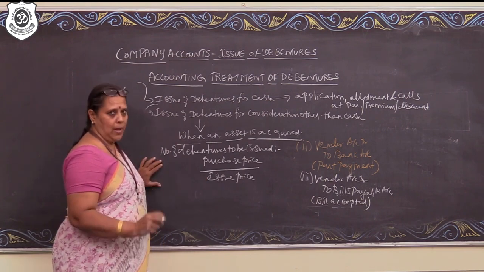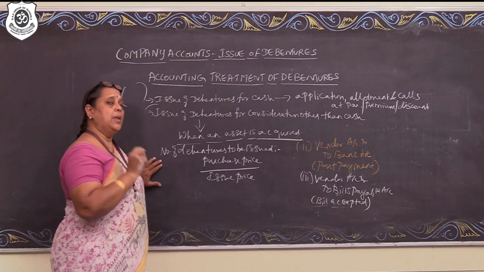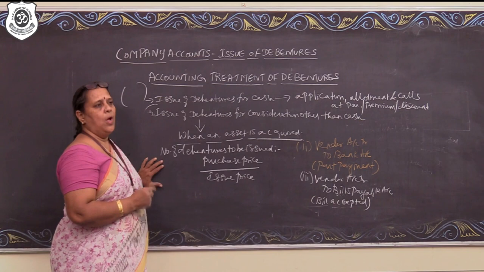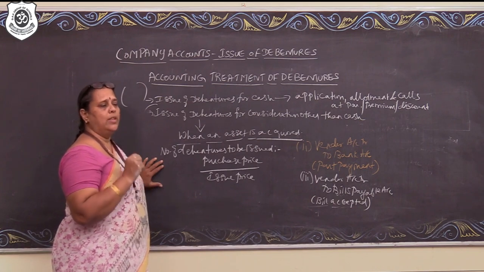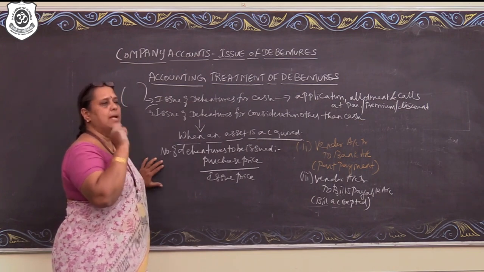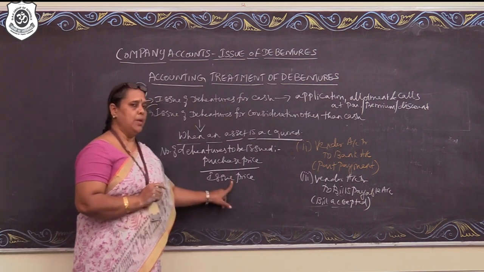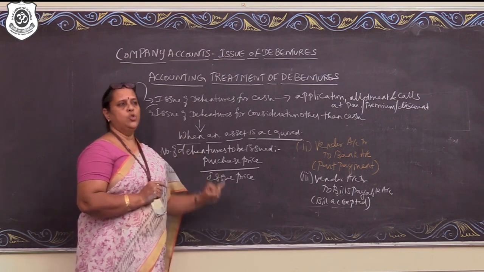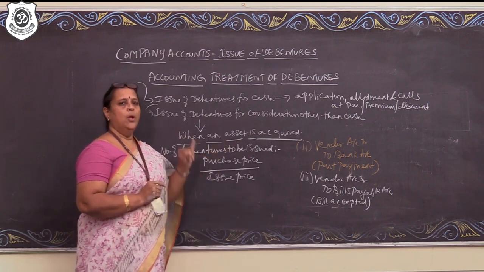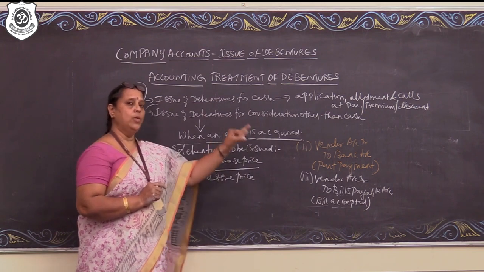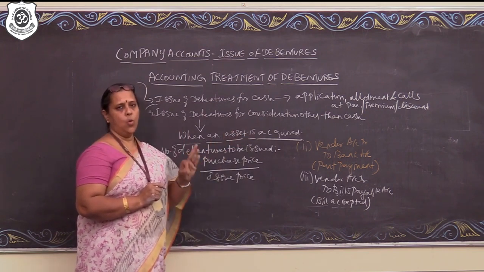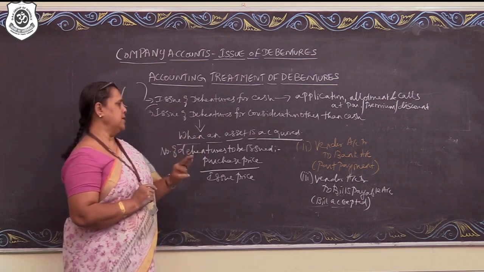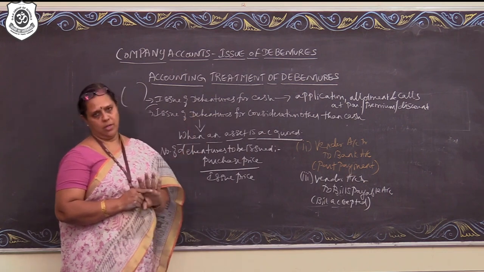So, it can be face value if it is at par. It can be at a premium when the debentures are issued at a price higher than the face value, or it can be at a discount when the debentures are issued at a price less than the face value. So, issue price may be par, premium or discount. Par when issue price is equal to face value. Premium when issue price is more than the face value. Discount when issue price is less than the face value. So these are the three cases by which the debentures can be issued.